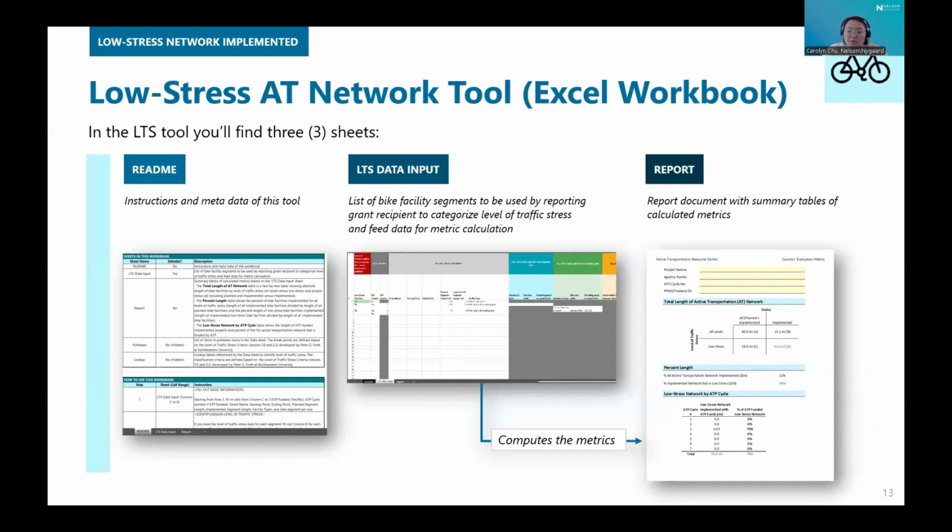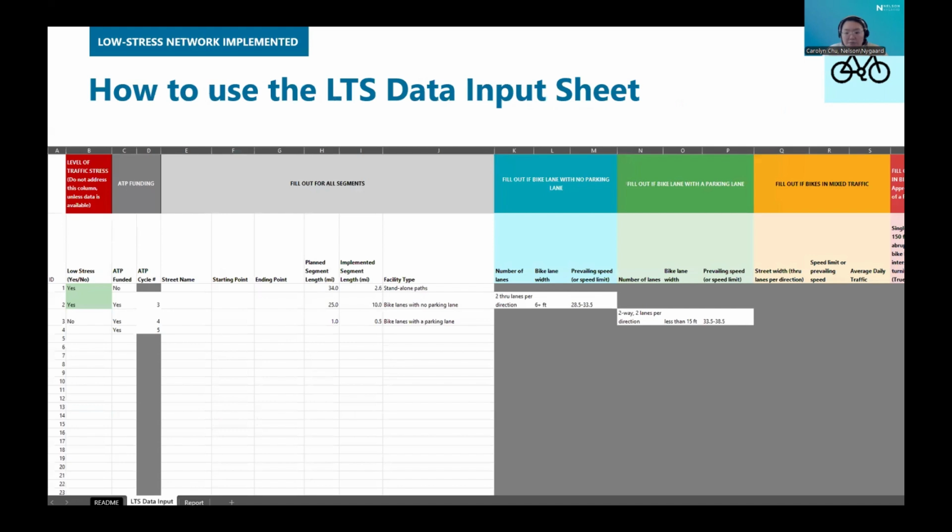So in the Excel tool that you download, there are 3 sheets you can navigate using the tabs at the bottom of the workbook. The README sheet has instructions and metadata for the tool. The LTS data input sheet is where you enter bike facility segments to categorize level of traffic stress and feed data for the metrics calculation. And the last sheet is the report card, and this includes summary tables of calculated metrics. So next, we'll be reviewing how to use the LTS data input sheet.